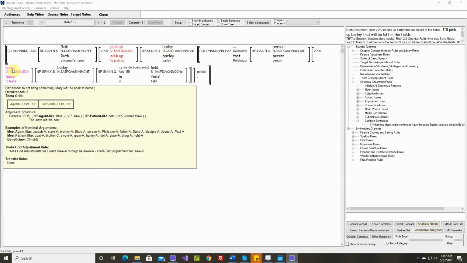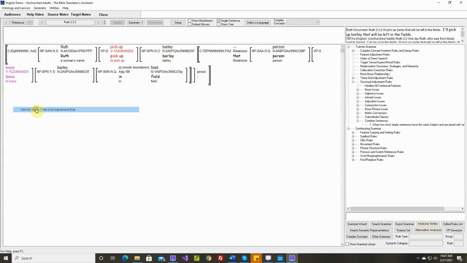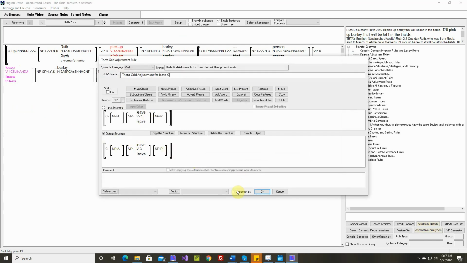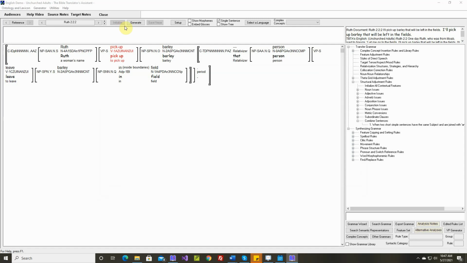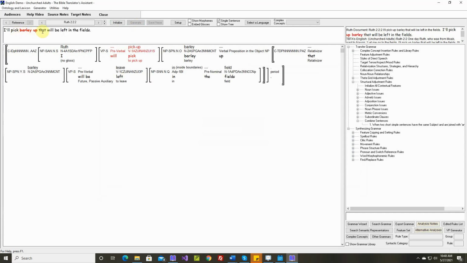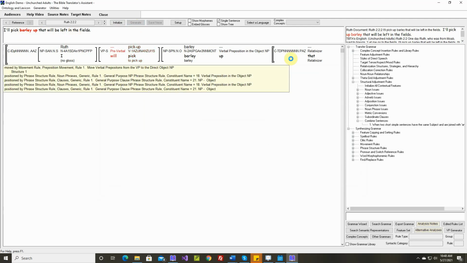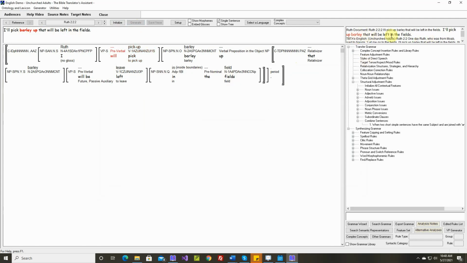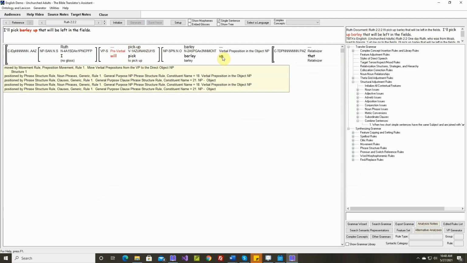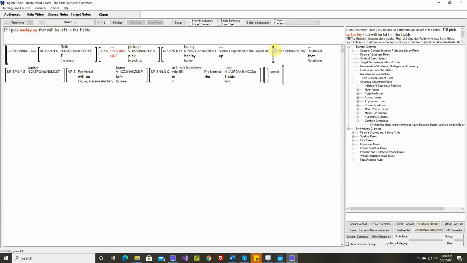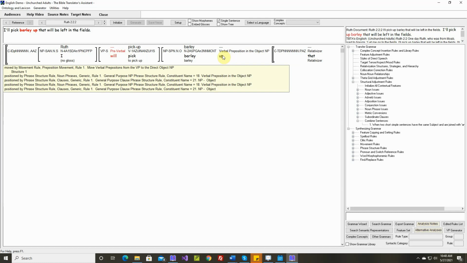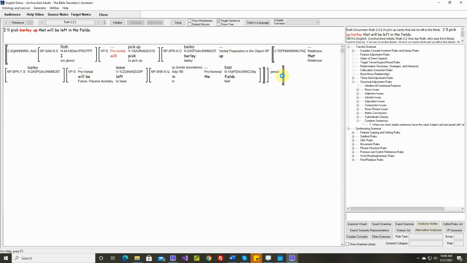Okay, to leave, to not bring something. I don't think we'll need this. I will pick barley up that will be left in the fields. I'll pick up barley that will be left in the fields. Okay, so this preposition was moved into the object noun phrase. But if the object noun phrase includes a relative clause, that's awkward. I'll pick barley up that will be... Yeah, we don't want to move this preposition if the object noun phrase includes a relative clause.